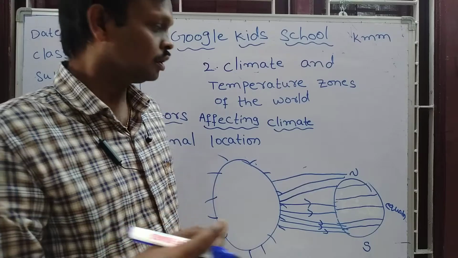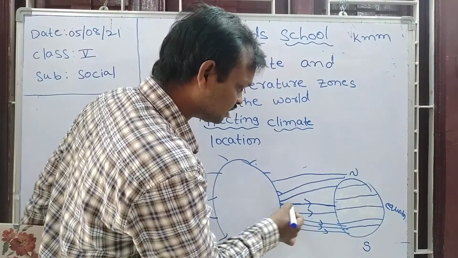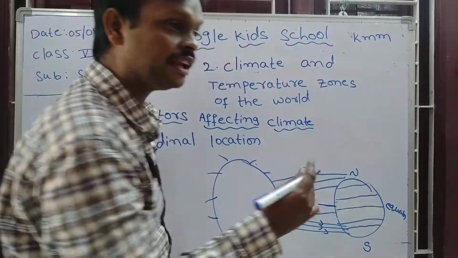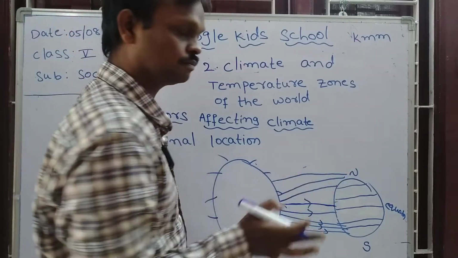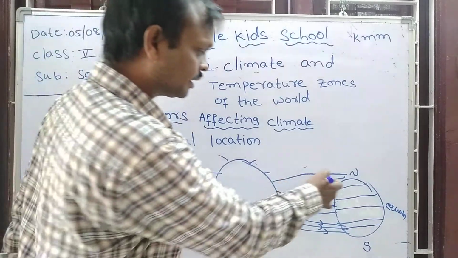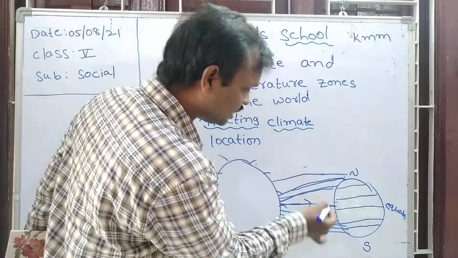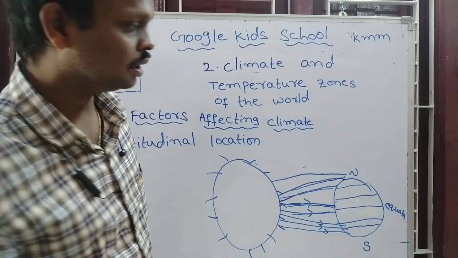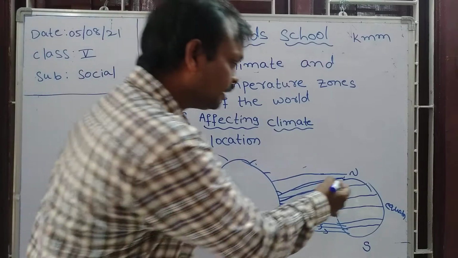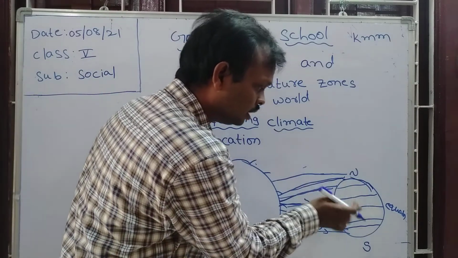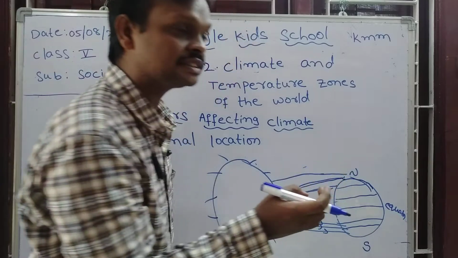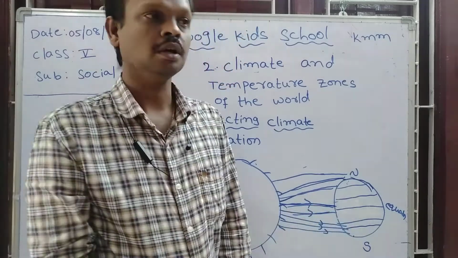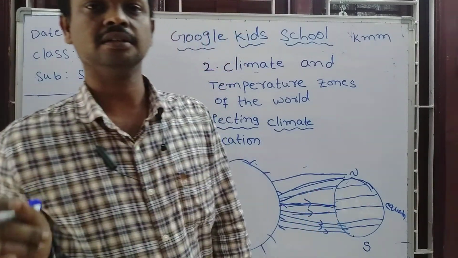Okay, now it is directly from the sun. The distance from the sun to the equator region is very less compared to the poles. From here to here the distance is more, and from here to here the distance is less, so the earth receives more heat here. Here it receives less heat, so compared to the equator and the north pole, the heat is very different. The North Pole and South Pole are very cool places, but the equator region is very hot.